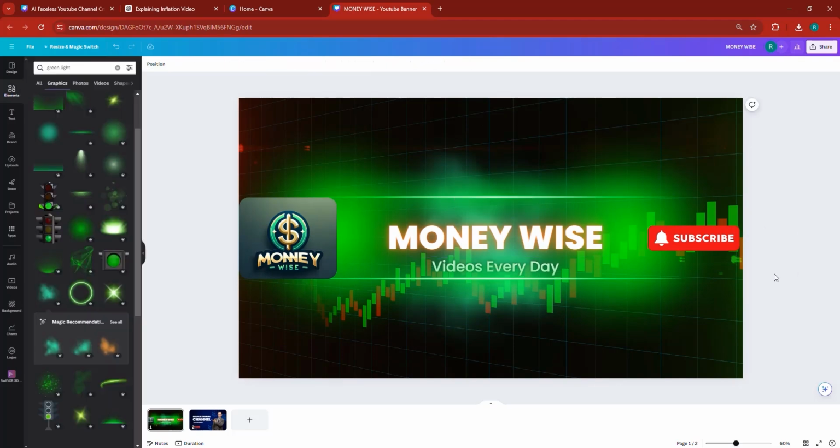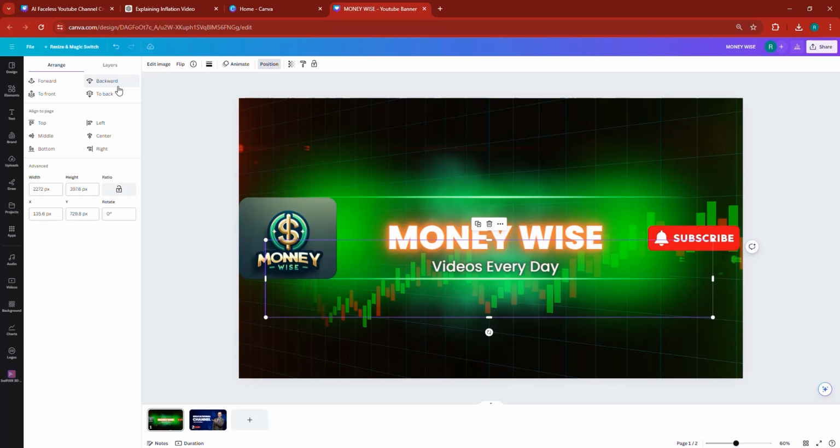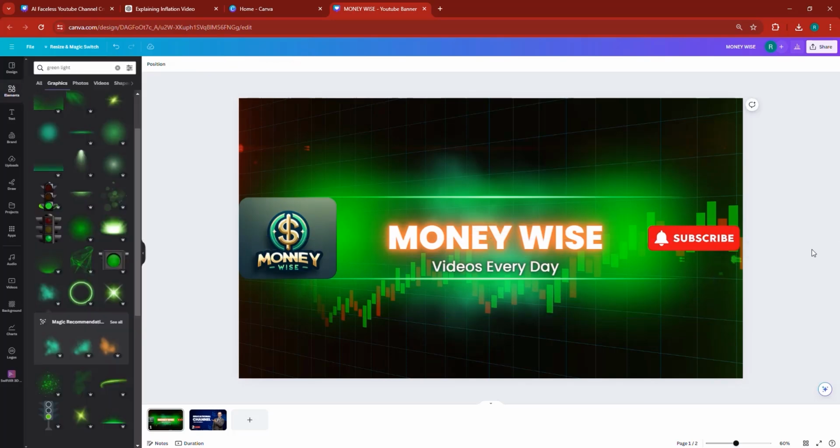And also, you can click on MoneyWise, duplicate it twice, put one on top of the other to make it stick, and then duplicate it another time, put one on top of the other to make it stick. And if you want, you can duplicate one more and actually create this 3D kind of effect, if that's something you're interested in, but I don't think I want to do that. As for this, I can position it backward from videos every day to make sure we show that one up as well.